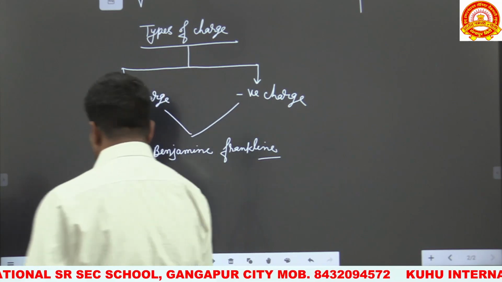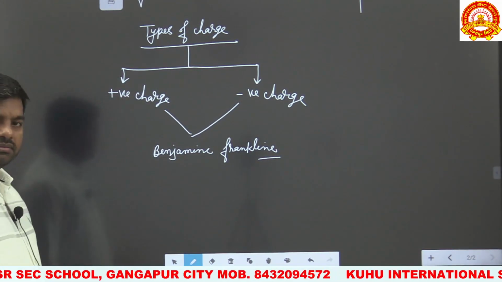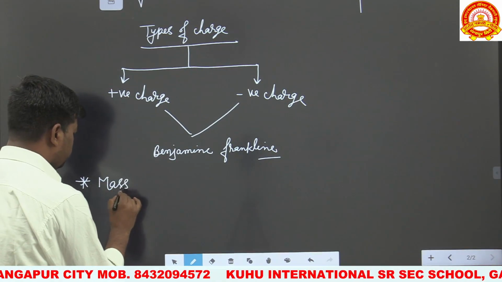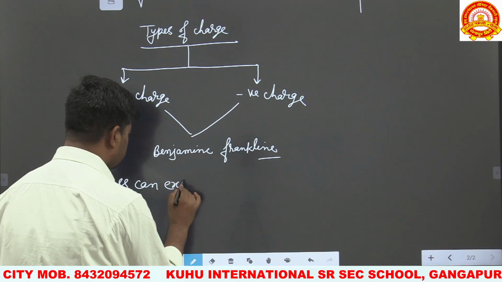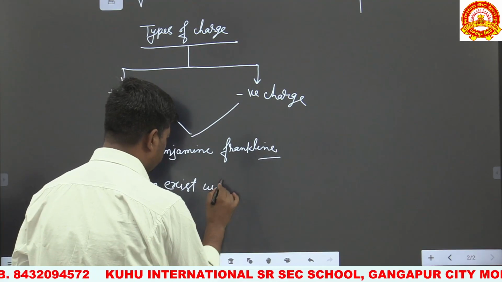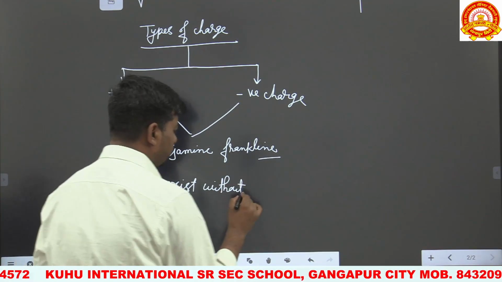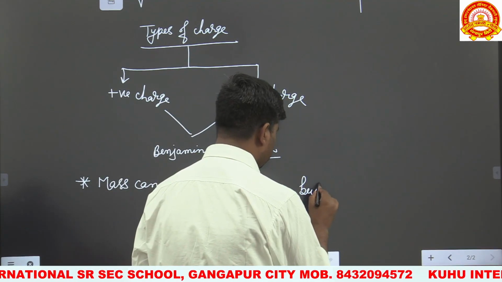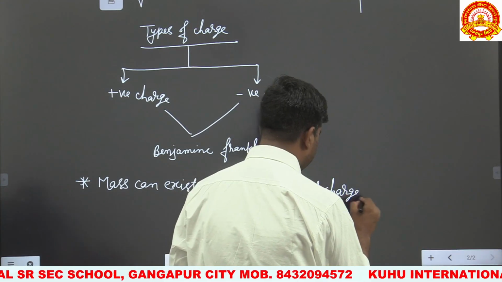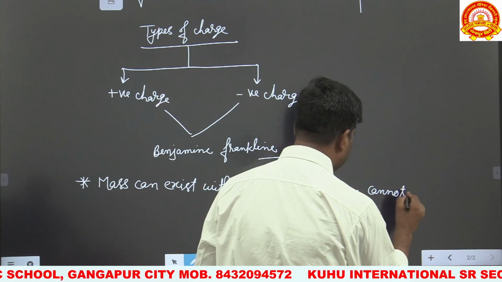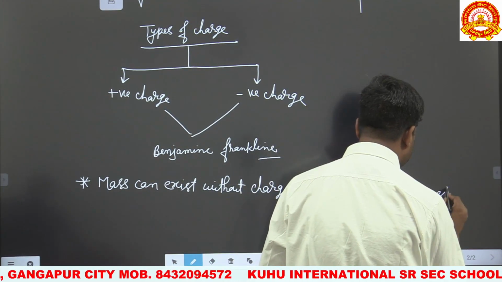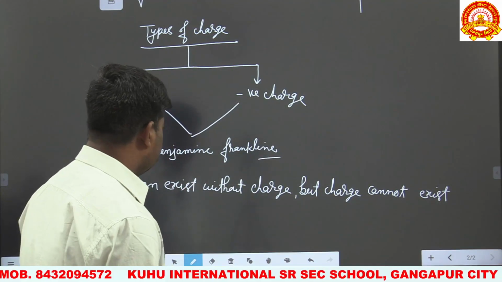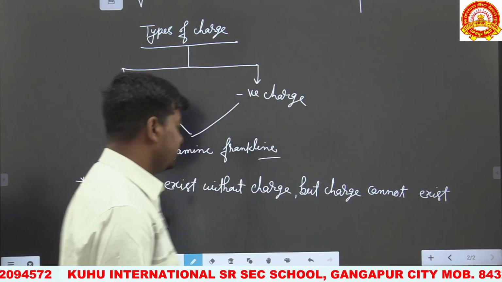Another very important thing is that mass can exist without charge, but charge cannot exist without mass.